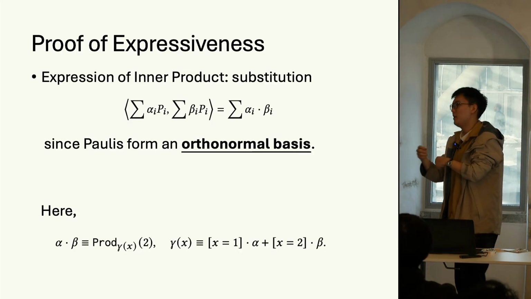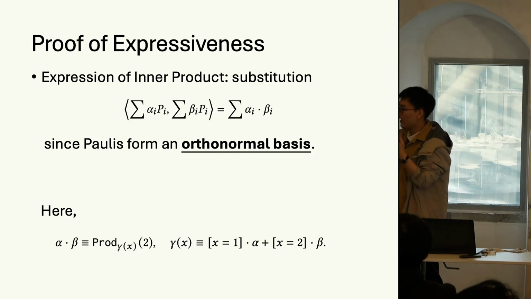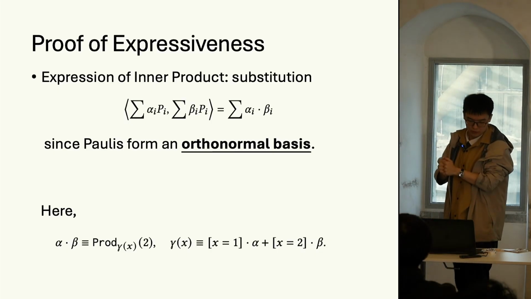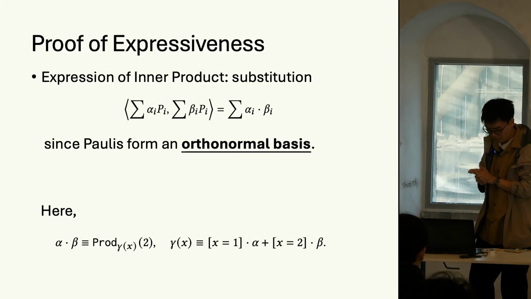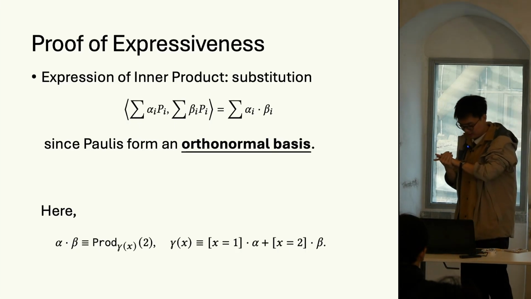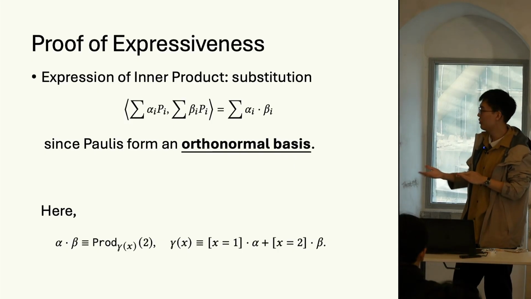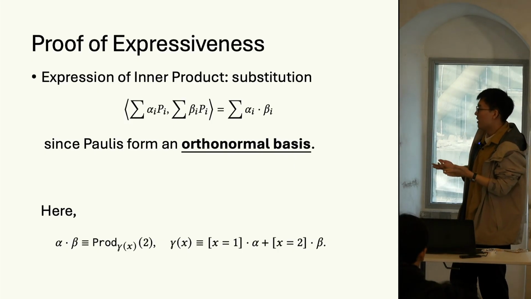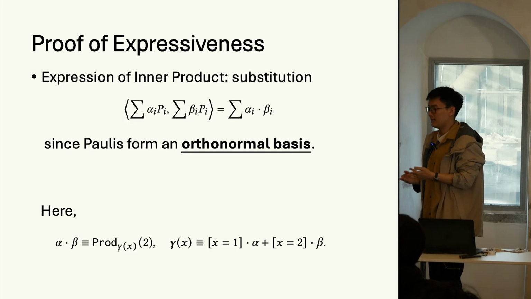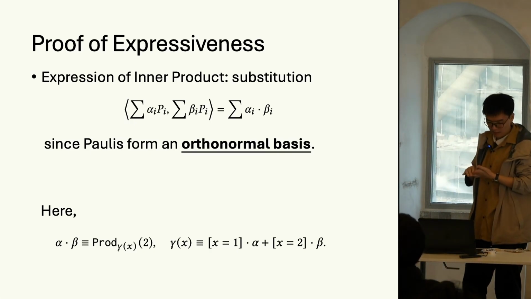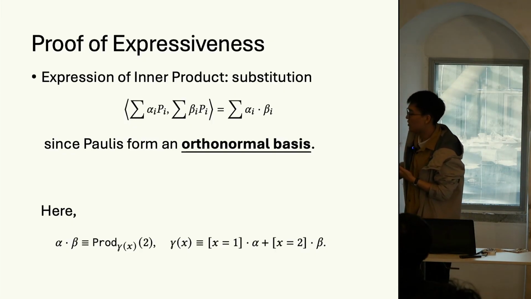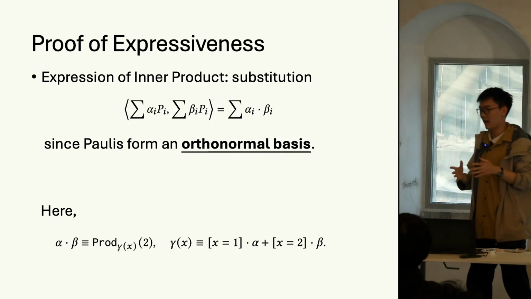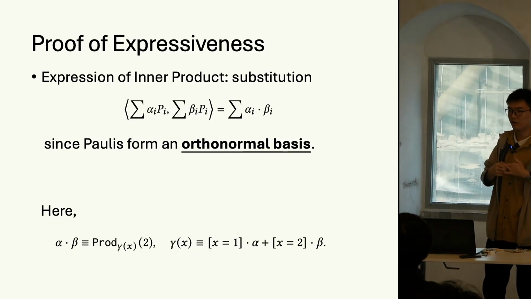Next, we need to express the inner product between two predicate formulas, that is, linear combinations of Pauli operators. This can be achieved by substitution. Because Pauli operators form an orthonormal basis, the inner product between the two summations equals the summation of the product between the corresponding coefficients.